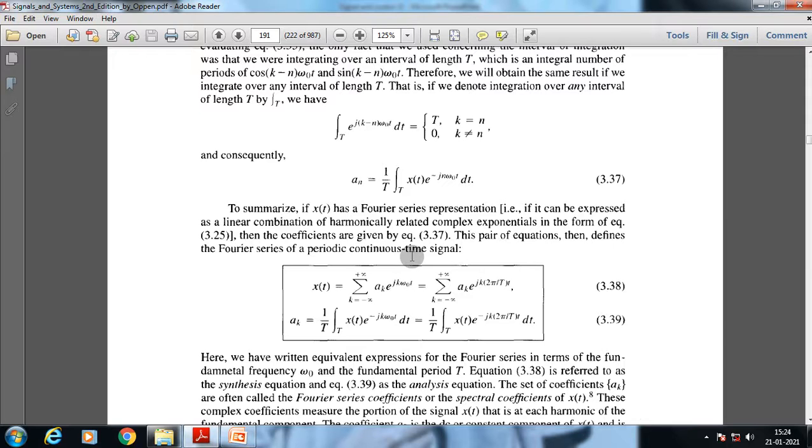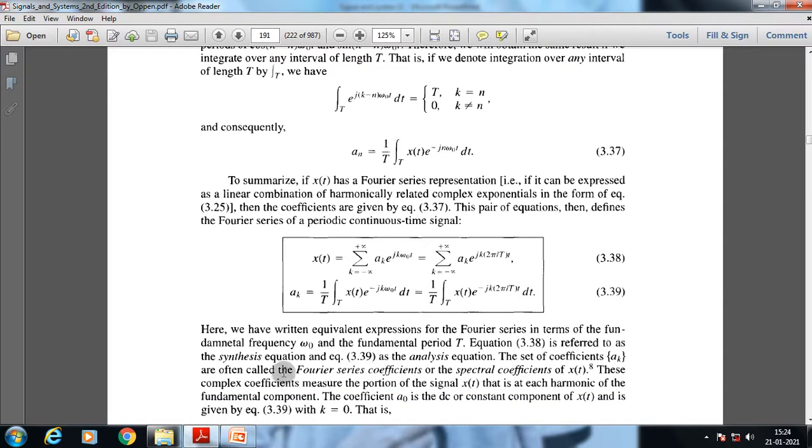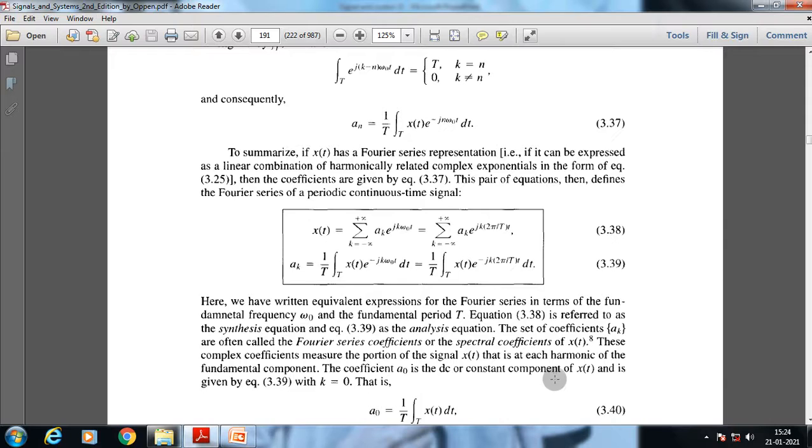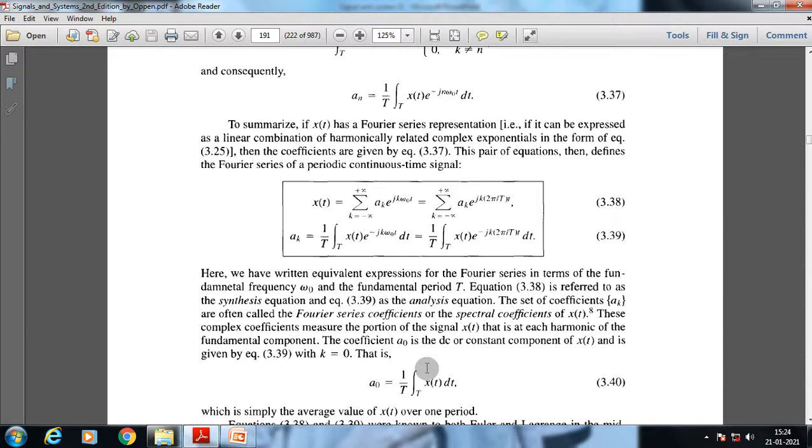The set of coefficients are often called Fourier series coefficients or spectral coefficients. These complex coefficients measure the portion of the signal x(t) that is at each harmonic of the fundamental component. The coefficient a_0 is the DC or constant component of x(t), as I have already described earlier. So a_0 is nothing but the value of 1 by T times the integration of x(t) dt.